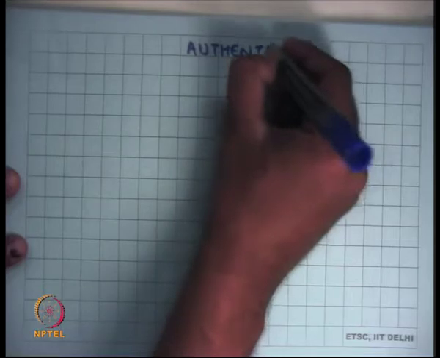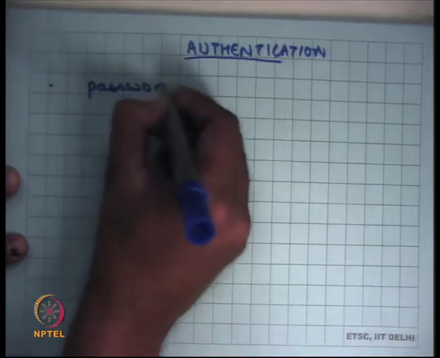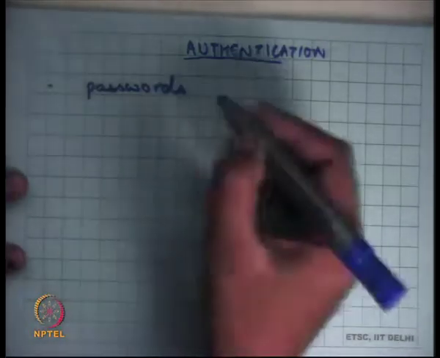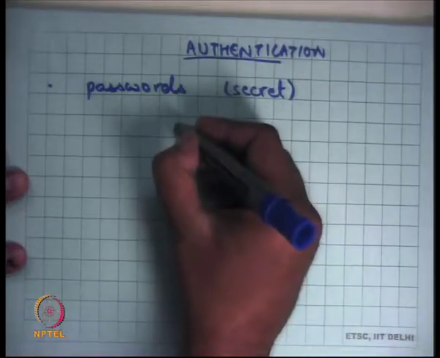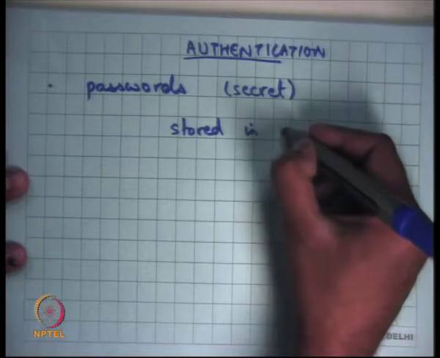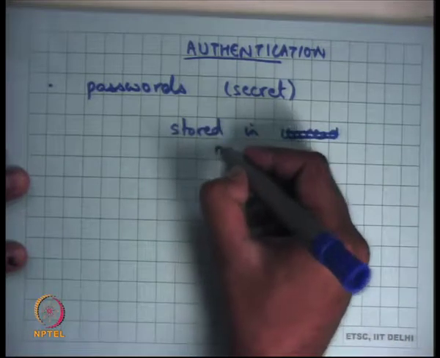Authentication. Let's say passwords. We all know what passwords are. They are a relatively weak way of establishing user identity. Firstly, they are secret and usually stored in unreadable form, or not directly readable form.